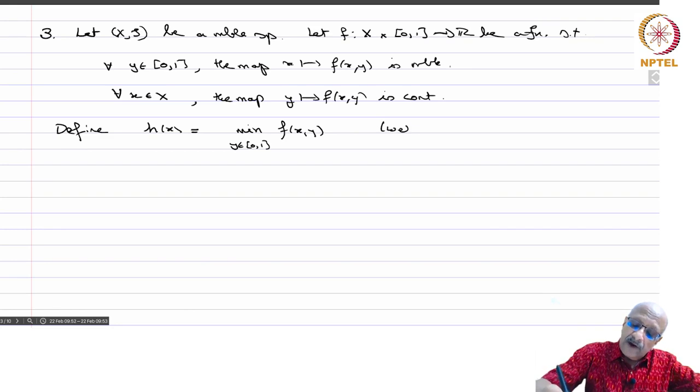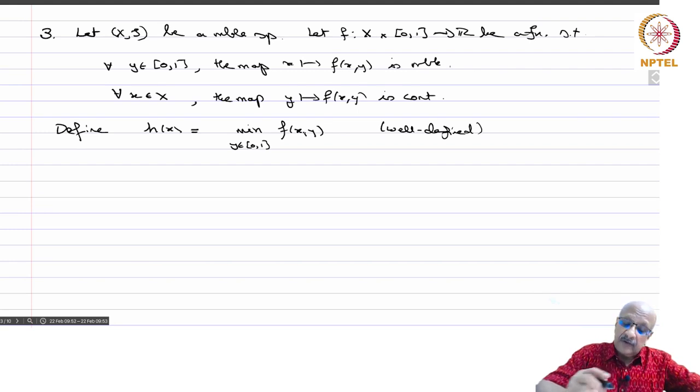This is well defined, because for every x, y going to f(x,y) is a continuous function defined on the closed interval [0,1], which is compact, and therefore f attains its minimum, so the infimum is actually a minimum. Show that h is measurable.